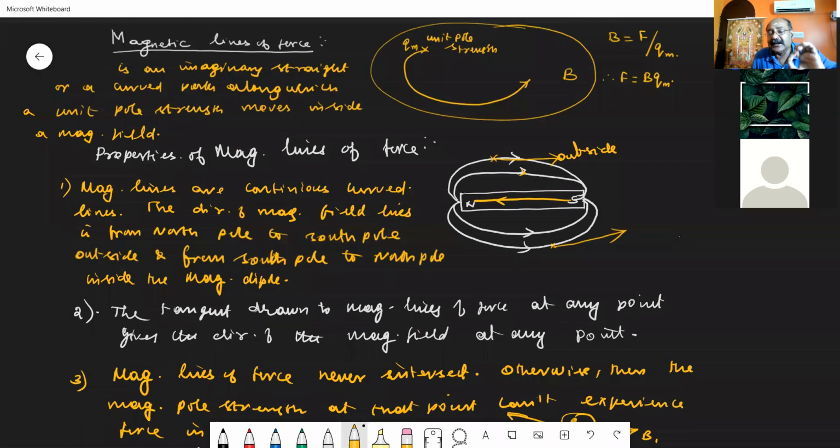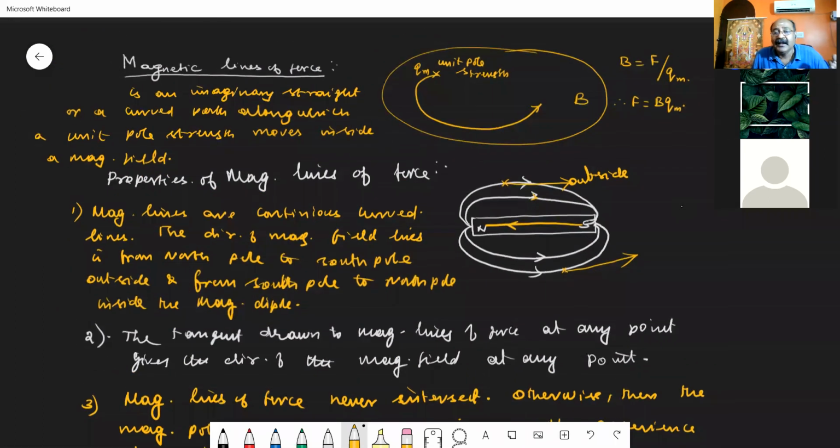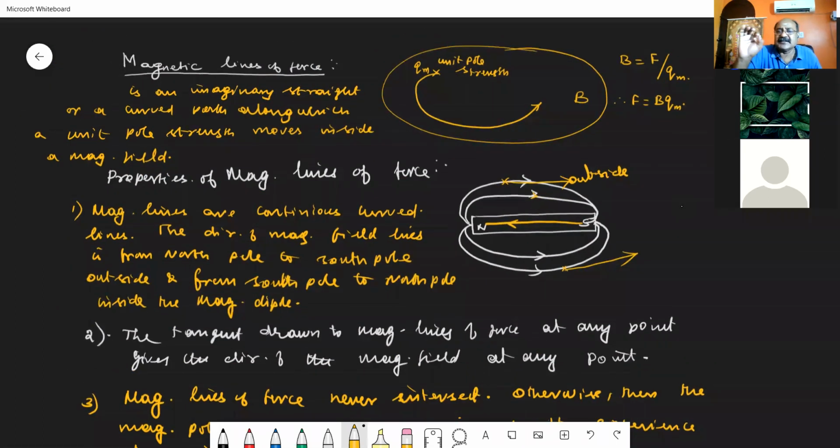Look, I will teach again, I will summarize it for you. We are going to study the concept called magnetic lines of force. What do you mean by magnetic lines of force? This magnetic lines of force is an imaginary, straight, or a curved path or a curved line along which the unit pole strength of a magnet moves inside a magnetic field.